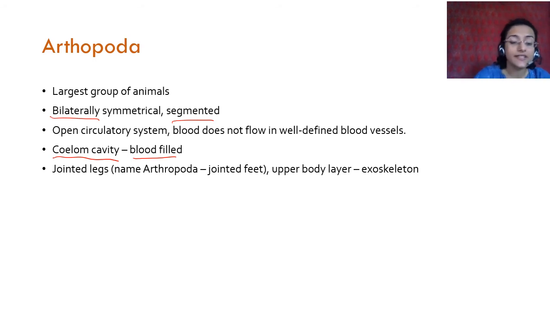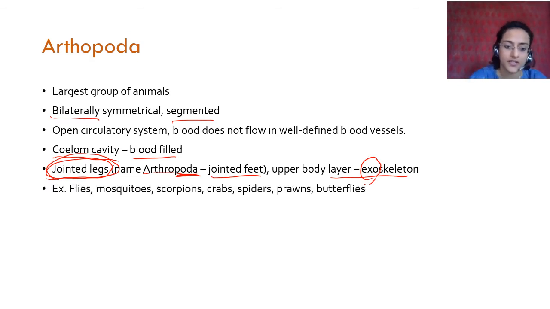They have jointed legs. This is the biggest characteristic of Arthropoda. You have to remember this when it comes to Arthropoda. They have jointed legs because the name itself means jointed feet. Arthropoda, poda here refers to feet or legs. Jointed legs is the basic distinguishing feature of arthropods. They also have an outer layer of exoskeleton. Exo means outer, and the skeleton is made up of different things, not of bones like ours.